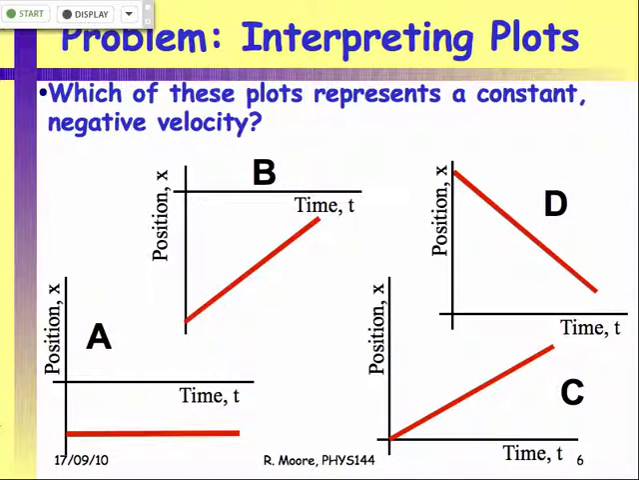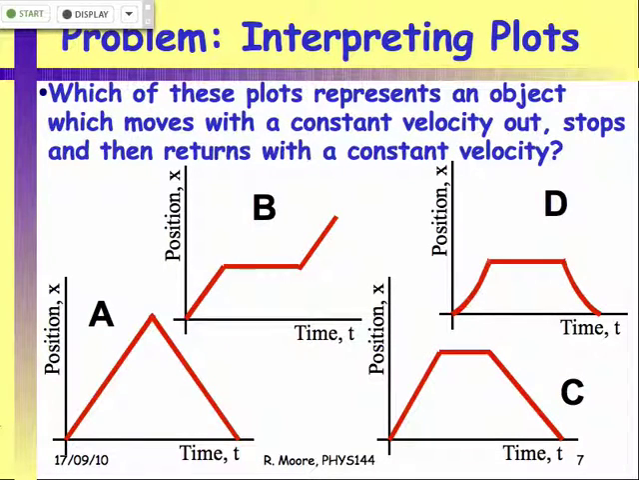Okay, so last time we talked about position versus time plots, and based on the clicker responses, you guys had absolutely no problem grasping this. So we'll try something a little harder. Now I want you to pick one of these plots, which are position versus time. One of these plots represents an object which moves with a constant velocity from a certain point, stops for a period of time, and then returns back to the original point with a constant velocity. So which of these four graphs represents an object that's doing that?